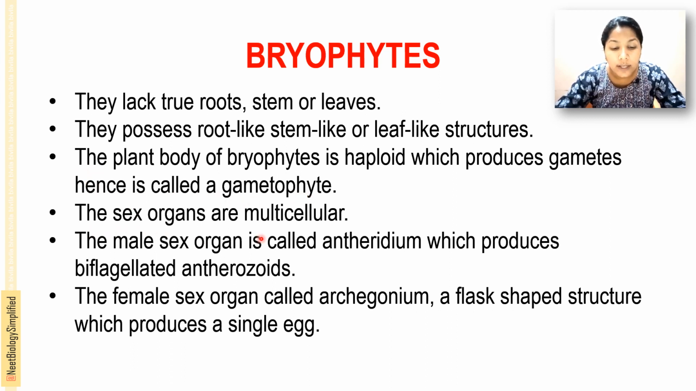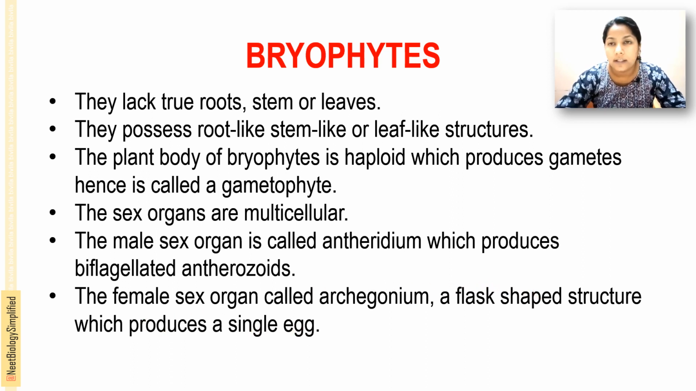The sex organs are multicellular. The male sex organ is called the antheridium, which produces biflagellate androzoids, or sperms, and the female sex organ is called the archegonium, a flask-like structure which produces a single egg.